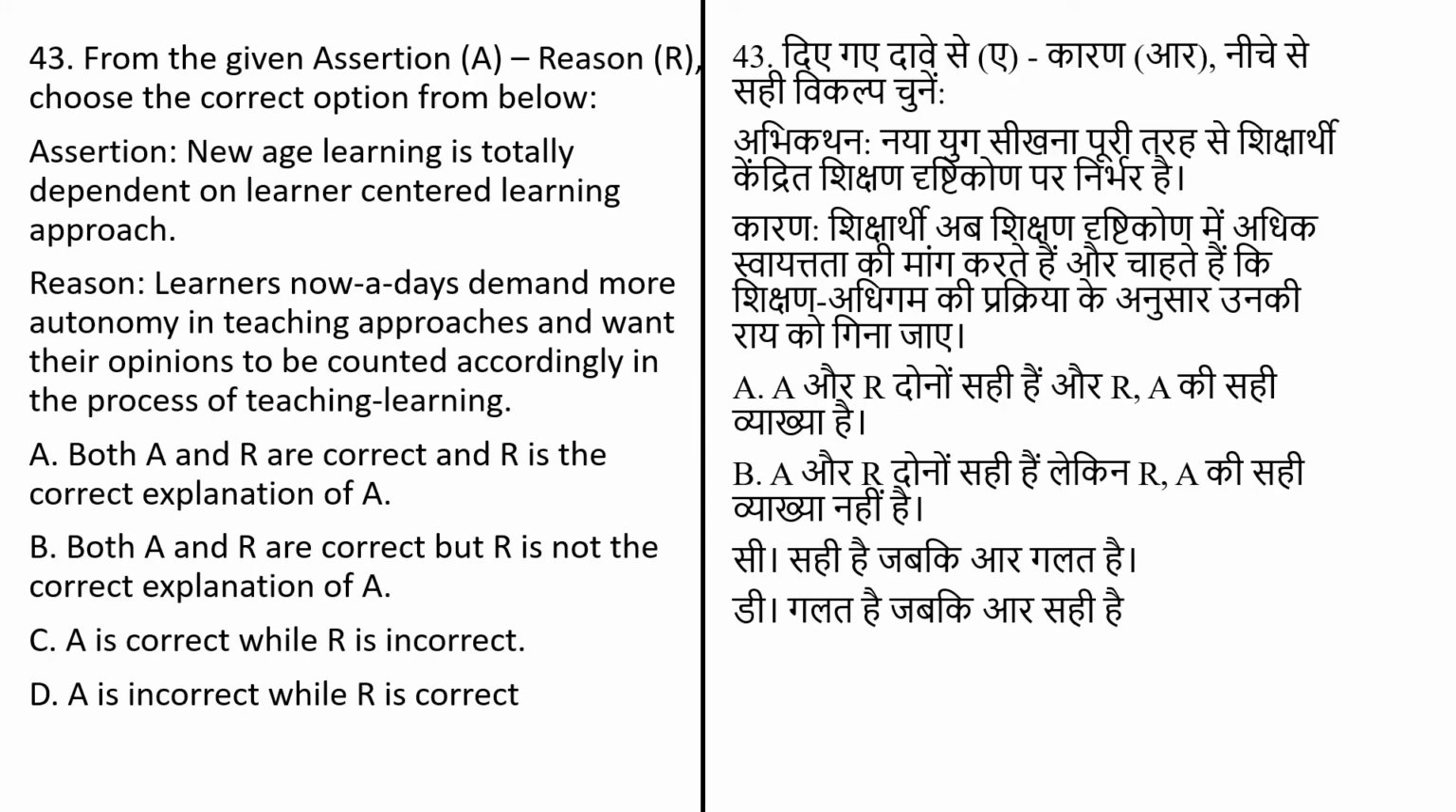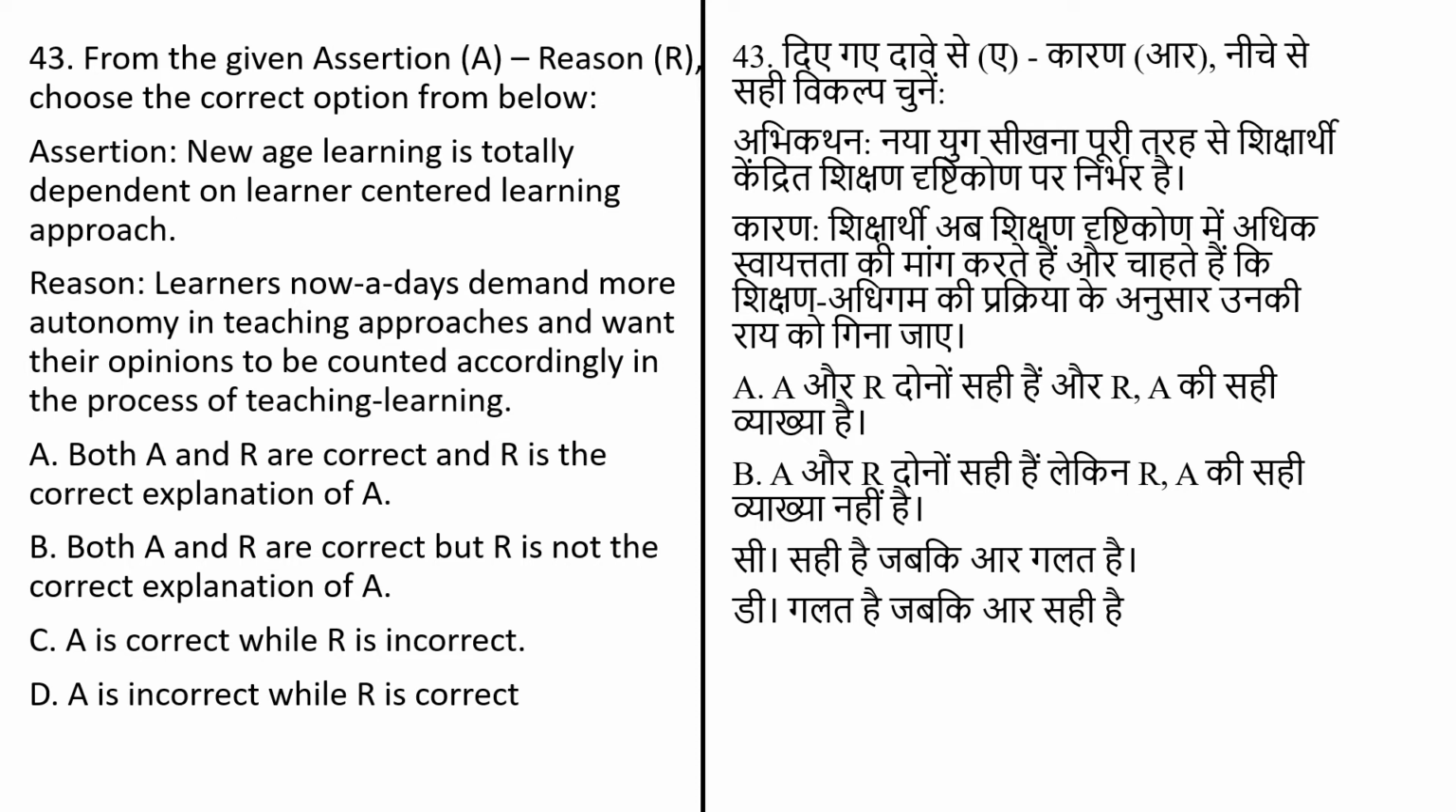From the given assertion and reason, choose the correct option from the below. Assertion: new age learning is totally dependent on learner-centered learning approach. Reason: learners nowadays demand more autonomy in teaching approaches and want their opinion to be counted accordingly in the process of teaching learning. And options are: both A and R correct, and R is the correct explanation of A.